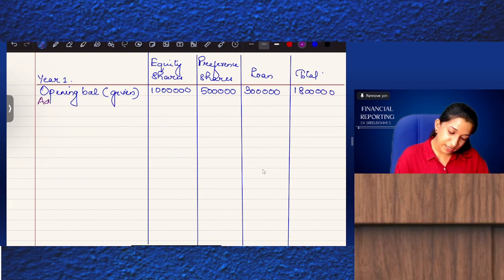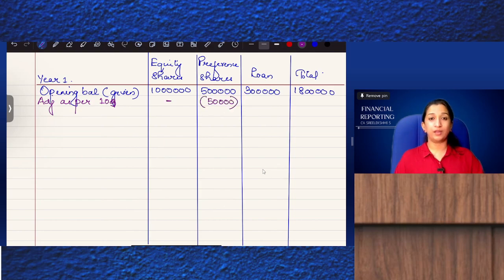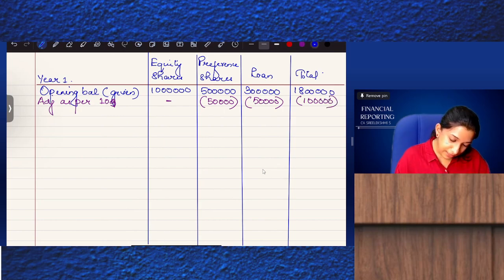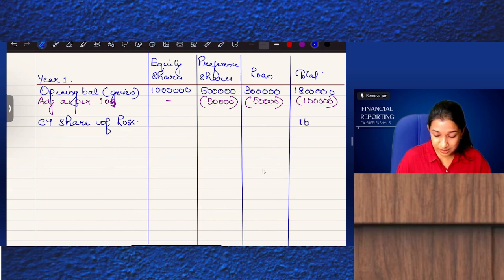First, you should do the adjustment as per 109, because before coming to consolidated financial statements, adjustments as per 109 in separate financial statements are to be done. So preference share value reduced by 50,000. Loan value, there is an impairment loss of 50,000. So the value of the investments is already reduced by 1 lakh. And current year share of loss: how much is it? 16 lakhs.